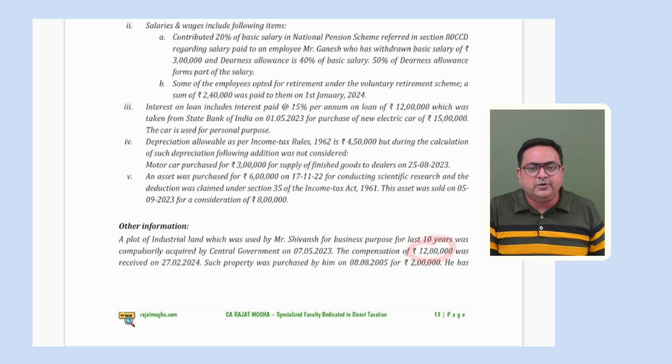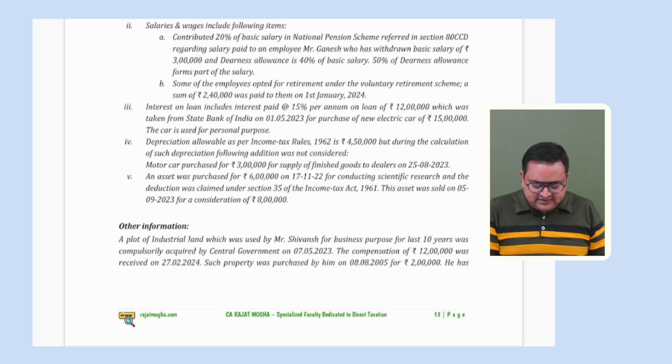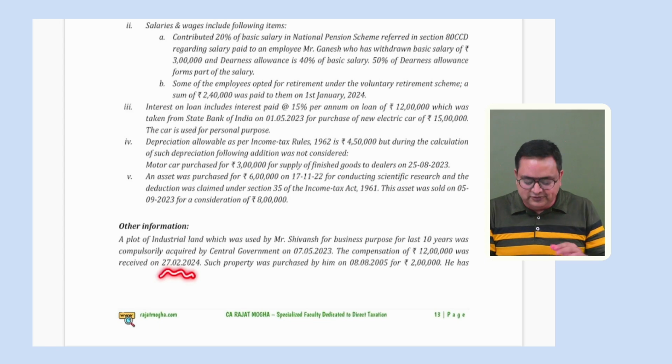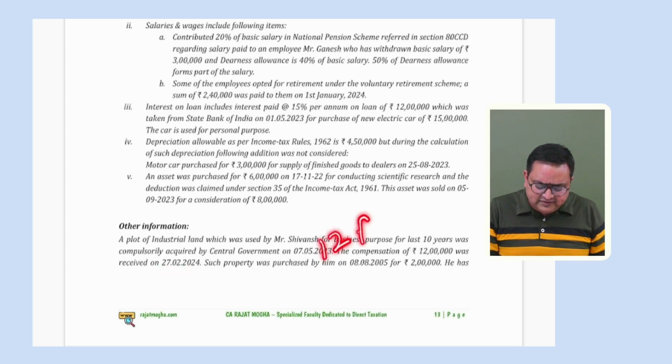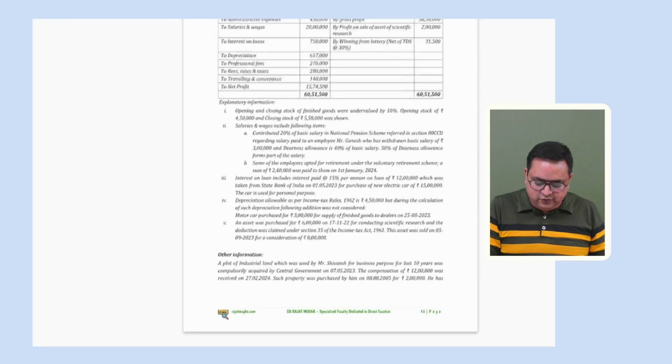So please calculate a long-term capital gain also, because you understand in the case of compulsory acquisition also capital gain will arise, but capital gain is taxable in the year when this compensation is received. So this compensation is getting received in this year itself, in the month of February 2024, which is in this previous year itself. So please compute the capital gain also. 12 lakh rupees is the full value of consideration, and please do the indexation for this 2 lakh rupees.